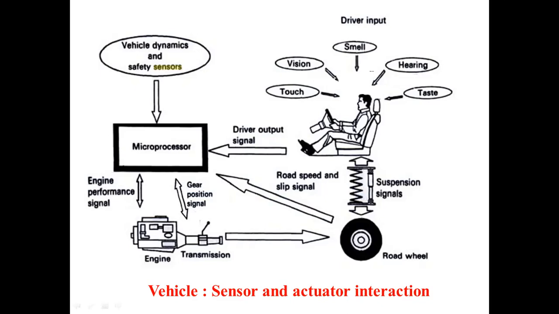Now for this operation of your total overall vehicle, we require various sensors and various actuators, and these various actuators and sensors we are going to see in detail. Now in automobiles, we have so many different types of sensors. Suppose this is a car. This car has different component systems, subsystems. Now all these system components we group for the discussion of sensors and actuators.